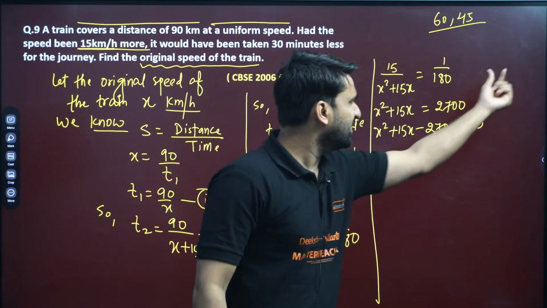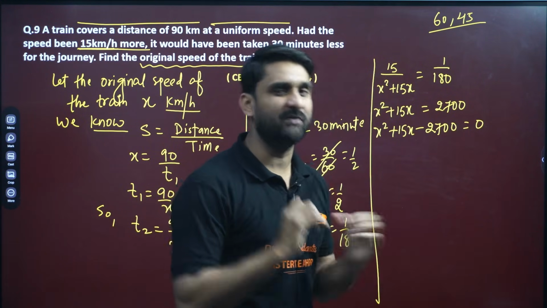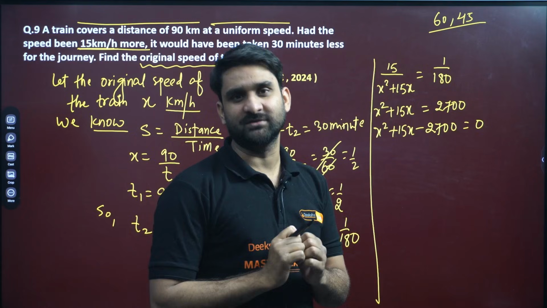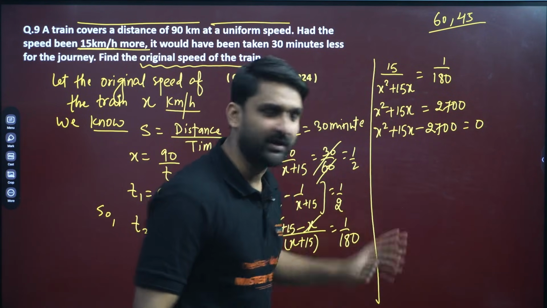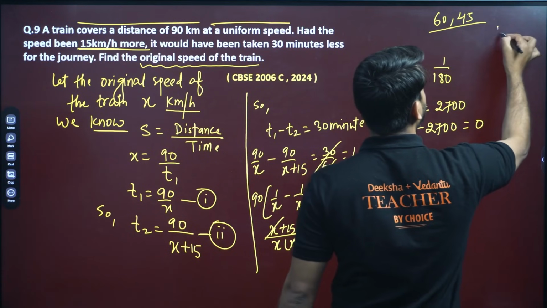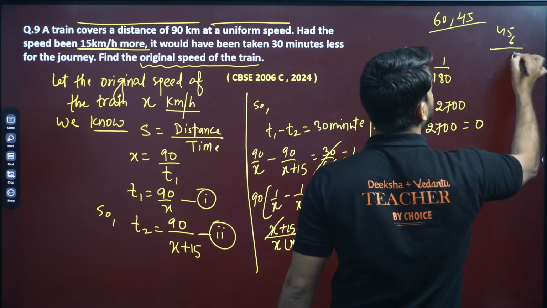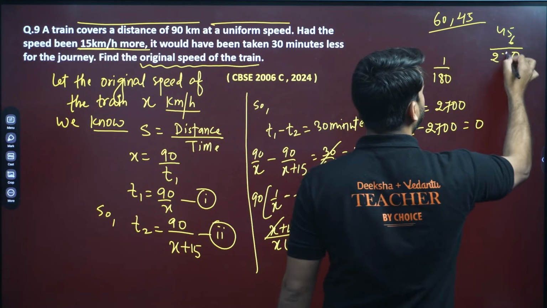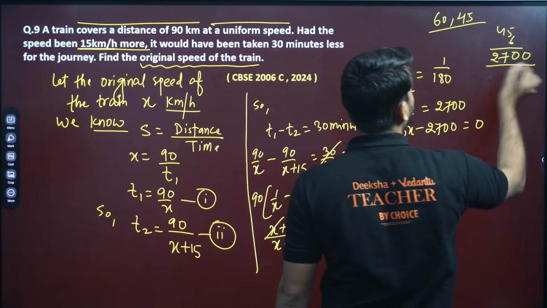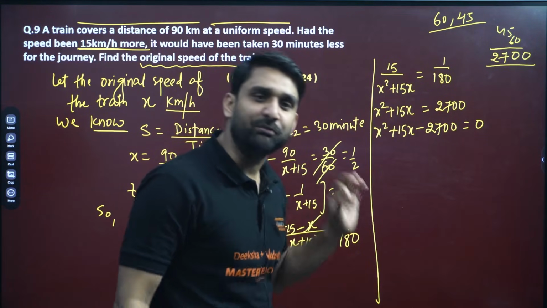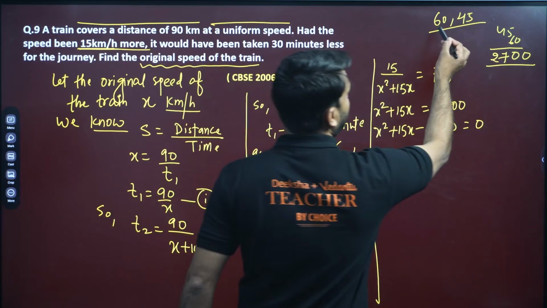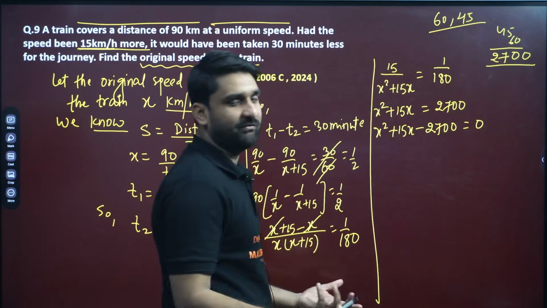You can check by taking the LCM, but I'm giving you a very quick revision for the board exam, so I don't have so much time to proceed with LCM. You guys can verify by multiplying. 45 into 60 will be 2700. Wow, 2700 we are getting. So 45 and 60 is the perfect pair, and the difference between 60 and 45 is obviously 15.